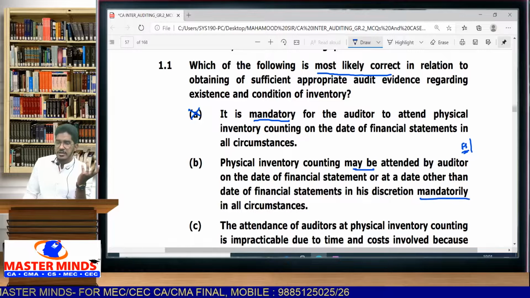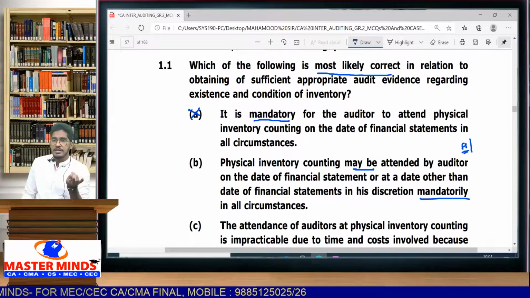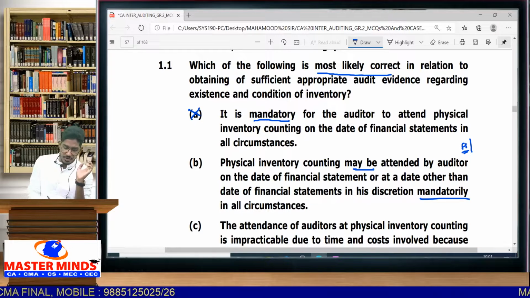Here also they are saying you have to attend mandatorily. That is not needed. The standard is just telling you to try to attend, that's all. It is not putting any mandatory requirement on you. So this option is also wrong.